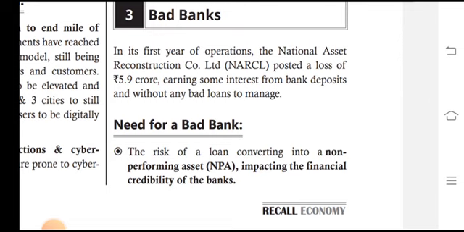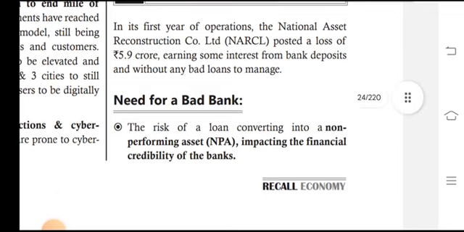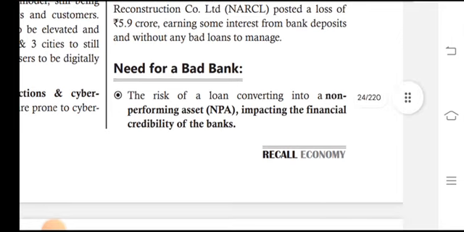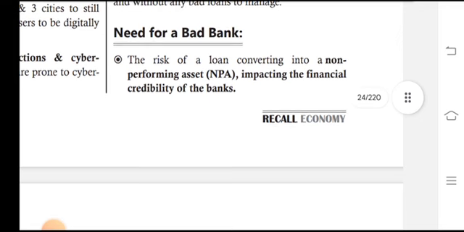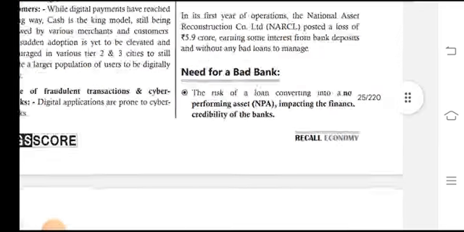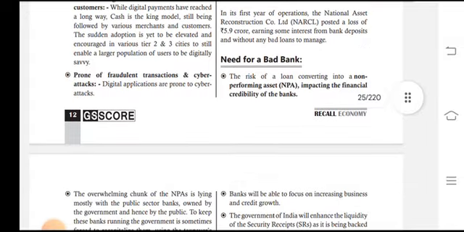Bad banks: in its first year of operations, the National Asset Reconstruction Company Ltd (NARCL) posted a loss of 5.9 crores, earning some interest from bank deposits and without any bad loans to manage. The risk is of a loan converting into a non-performing asset (NPA).